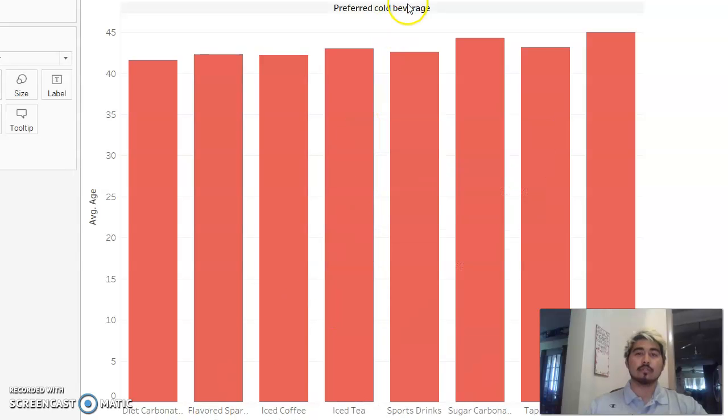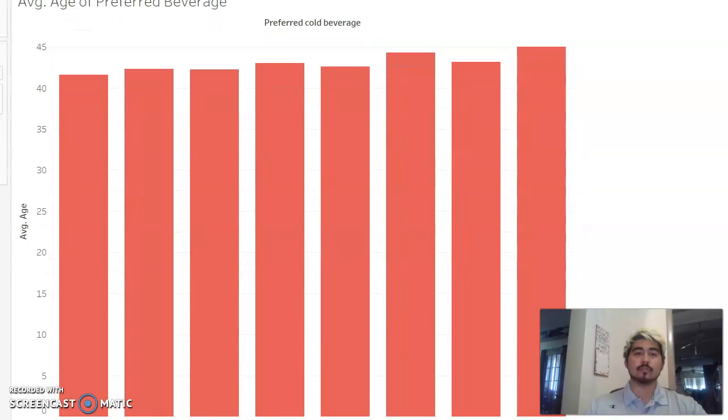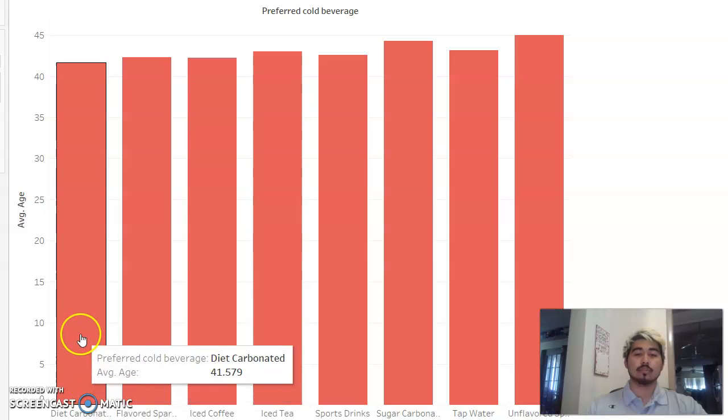Let's start with Visual 1. Visual 1 was showing the average age of each preferred beverage. As you can see, the average age for Diet Carbonated is 41.5, so about 41 and a half years old. That's the average age of people who said they preferred Diet Carbonated water. Sorry, not water. Is there such a thing as diet water?